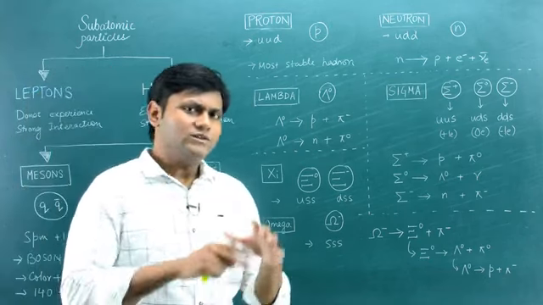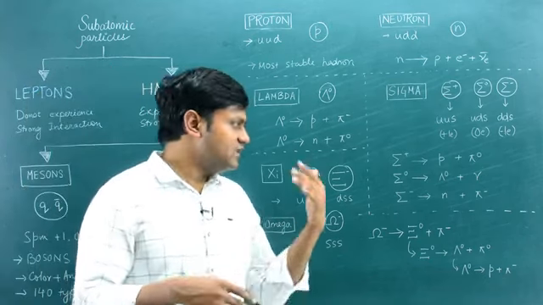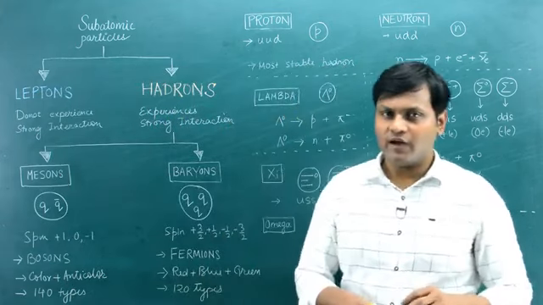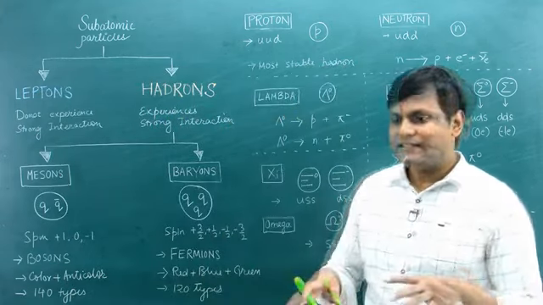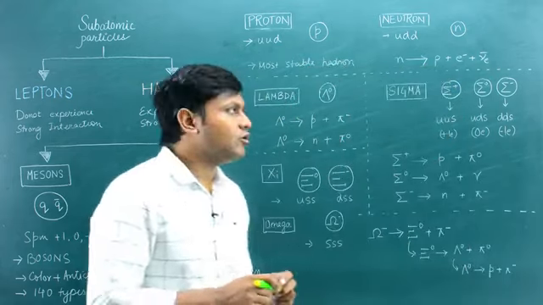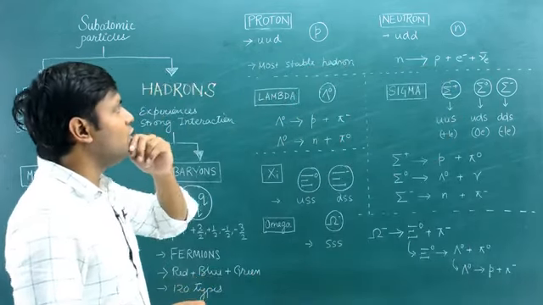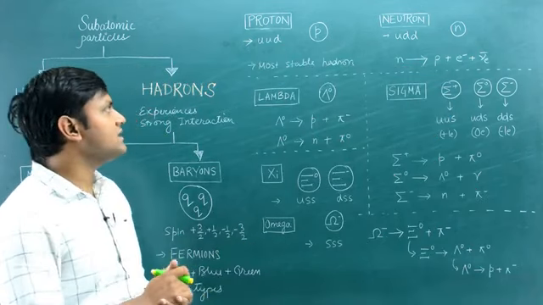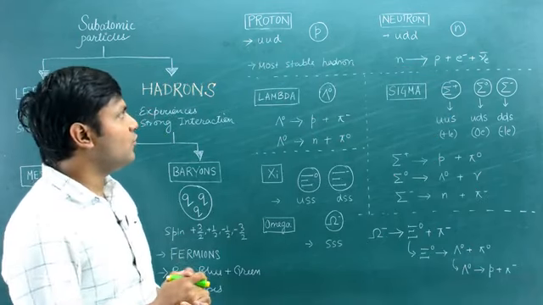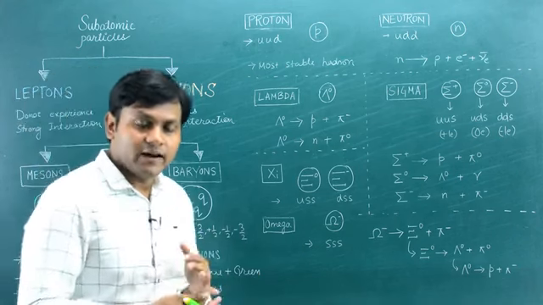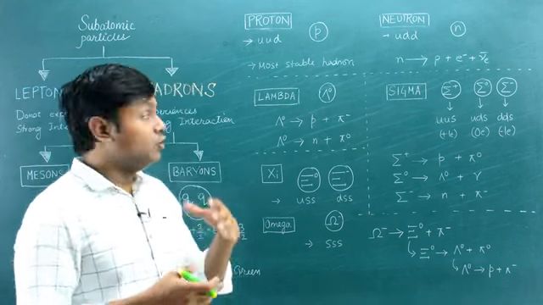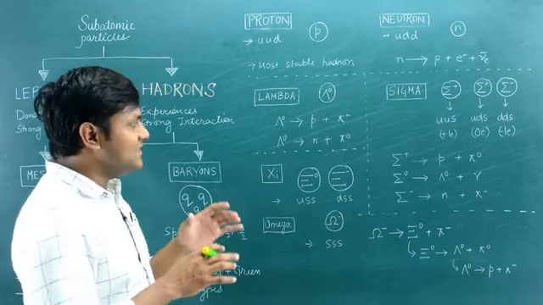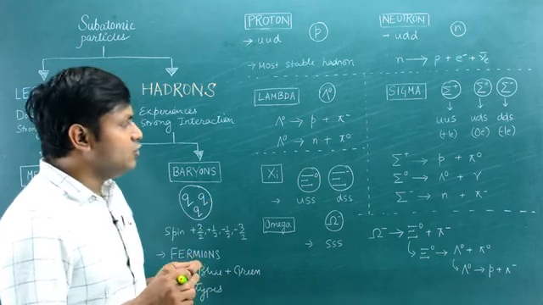Now, out of all the hadrons out there, most of these particles that I'm showing arise as a result of some sort of high energy nuclear reaction. The most stable out of all these hadron particles is the proton. There is speculation that the proton probably has a mean lifetime which is even greater than the current lifespan of the universe. So the proton is in fact a very stable hadron particle. It does not decay further into other particles.